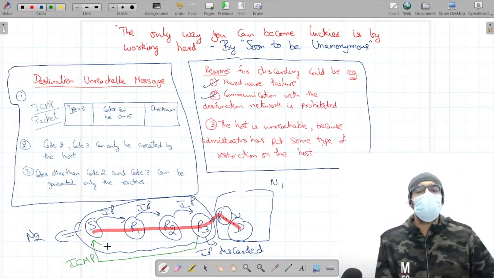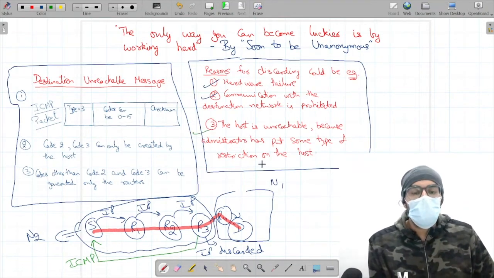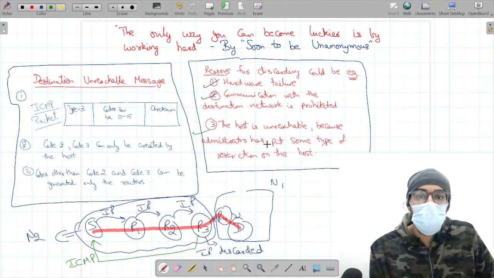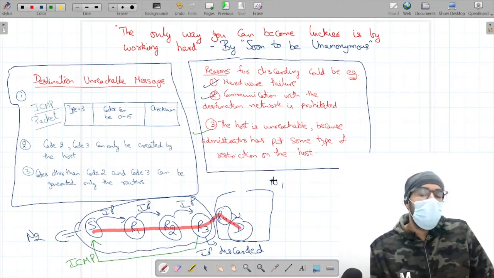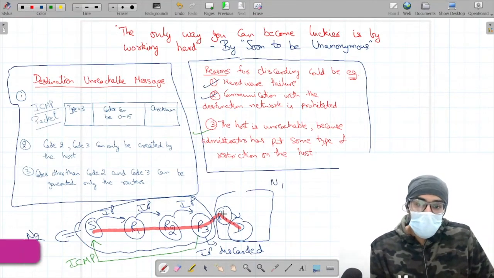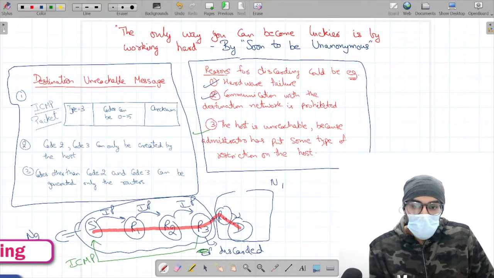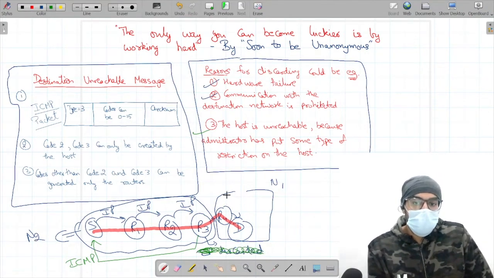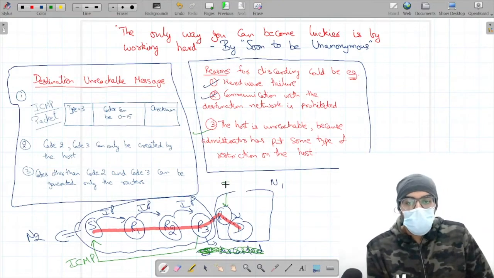Or it could be a case that the final host is unreachable because the administrator of that host has put certain restrictions on the host to not communicate at this particular point of time. So even if the packet is not discarded by router R3, let's say the packet has reached router R4 from R3.